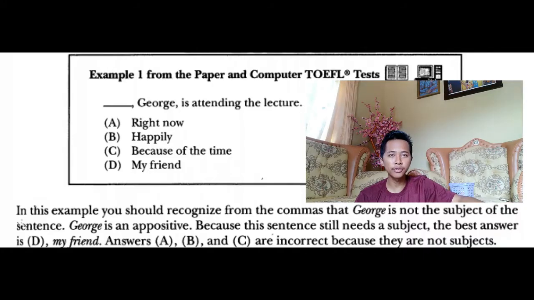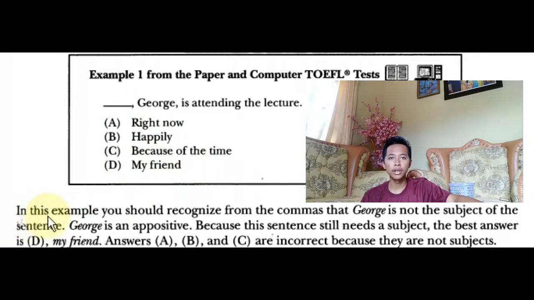Okay, example for skill 3, be careful of appositive. Blah blah blah, George is attending the lecture. We were asked to fill in the blank. A. Right now, B. Be happy, C. Because of the time, D. They see, my friends.